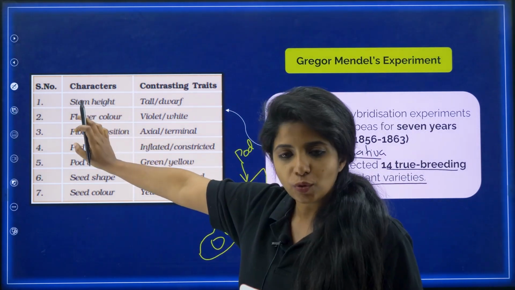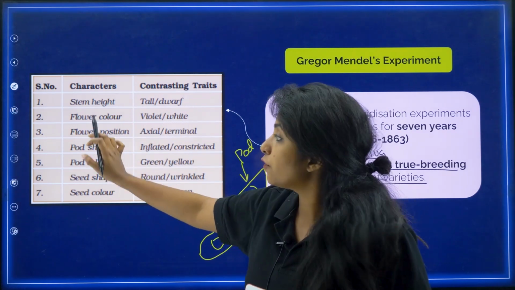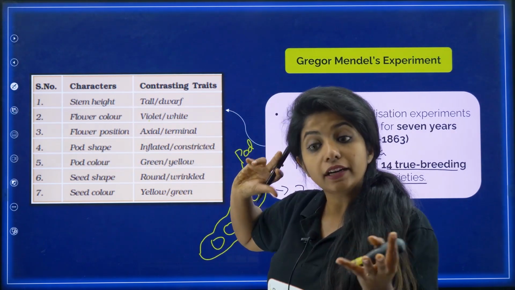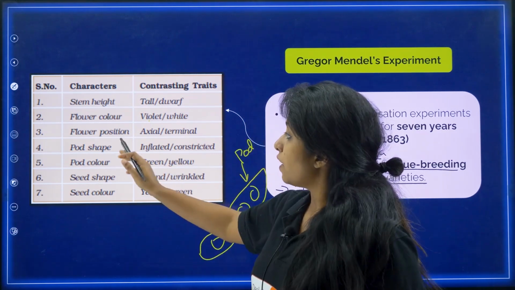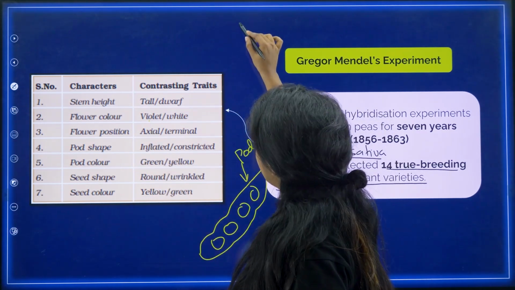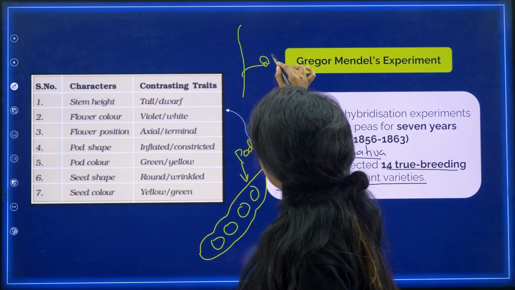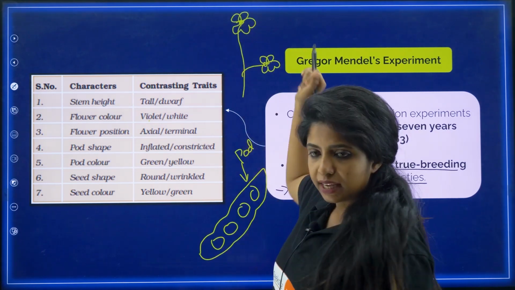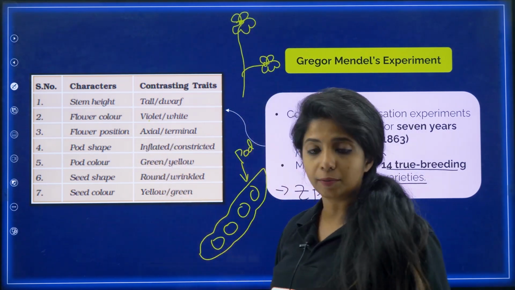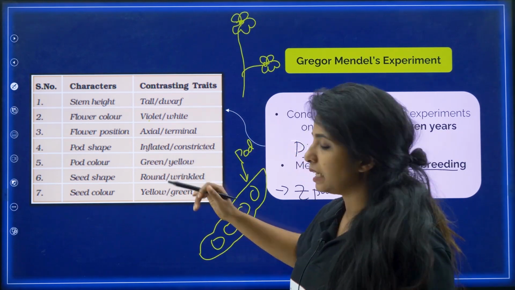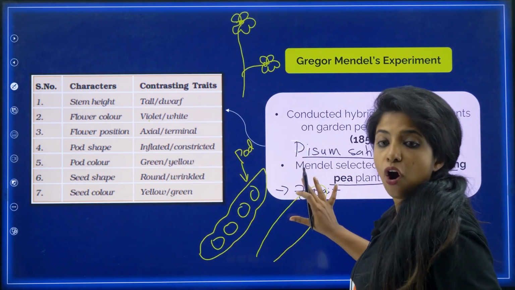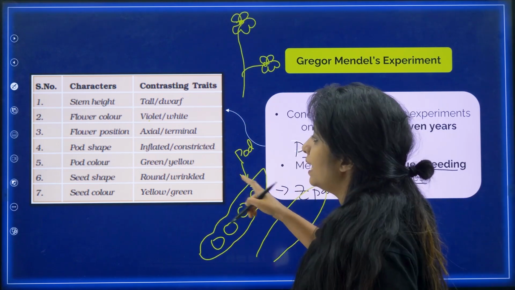For stem height, you know there is tall and there is dwarf. For flower color, you have violet and there is white. Okay, there are violet flowers also, there are white flowers also. Flower position, it can be either like this in the axial position, or it can be over here in the terminal position, not in the axial position. That is what you mean by axial and terminal. Now pod shape can be inflated, as in it can be full, okay, proper one like this, nice one, or basically it can be constricted like this also.